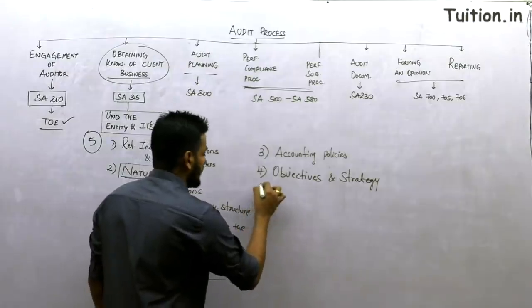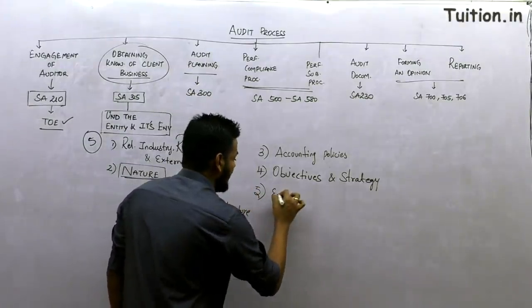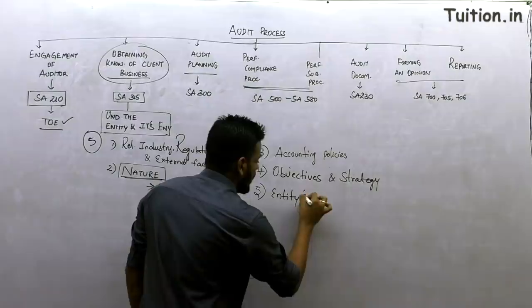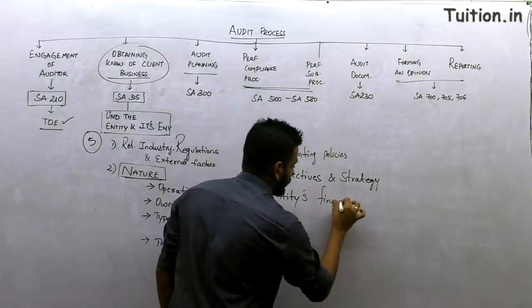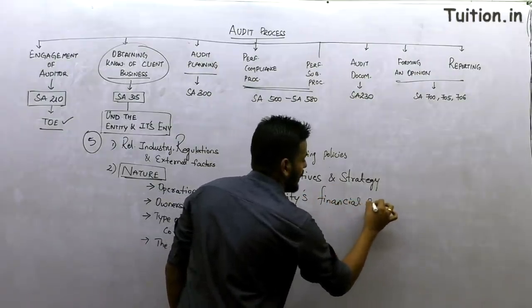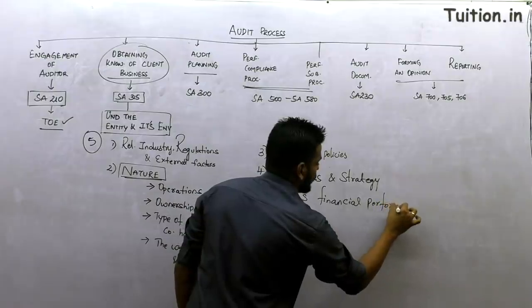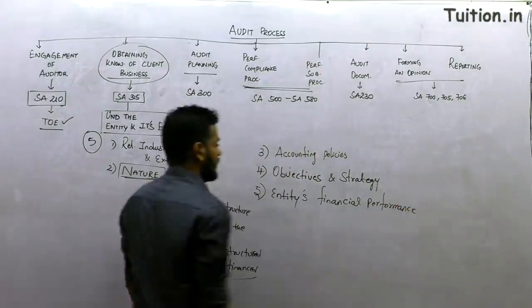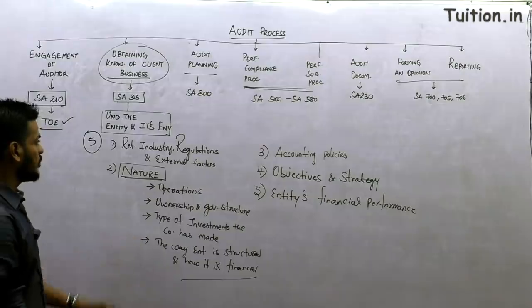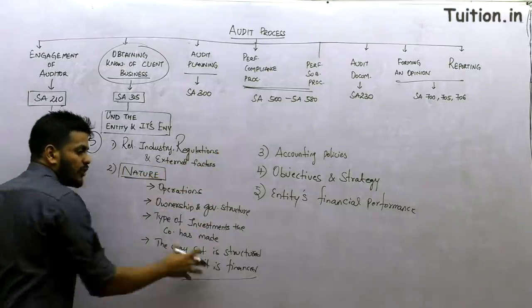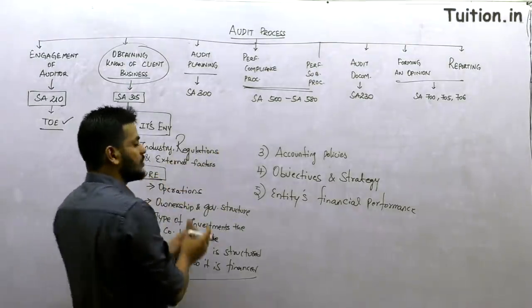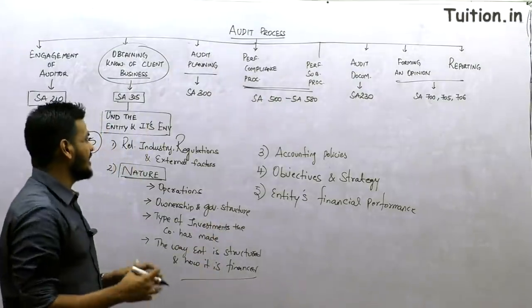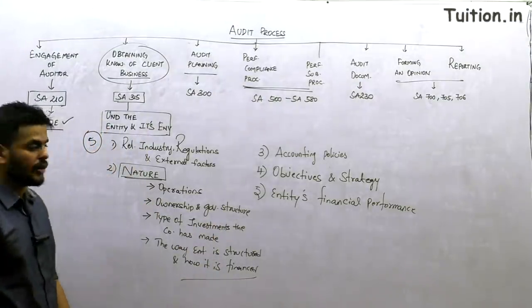And point number 5, the last point that you are supposed to understand, is the entity's financial performance. The entity's financial performance. So guys, if you are able to capture all these points and answer all these 5 points, I think you have a lot of information about your client.